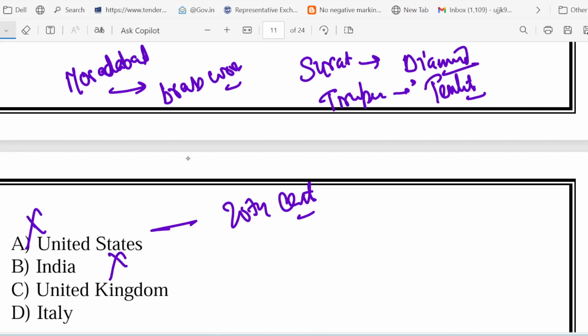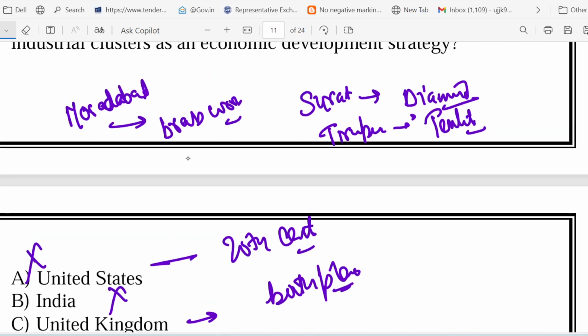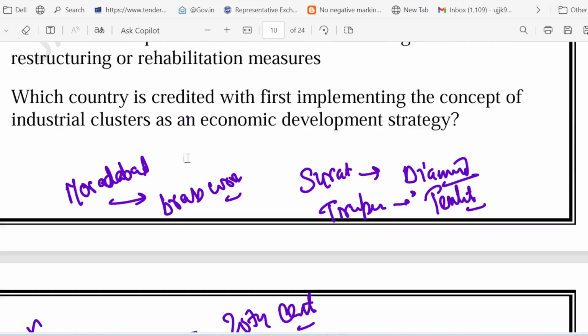What about the United Kingdom? Now the UK is called the birthplace of the Industrial Revolution. Many industries grew here, but they were not formally organized as an industrial cluster. See, what we are talking about is the industrial cluster. We are talking about this.